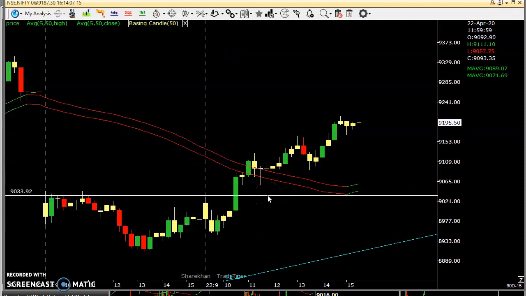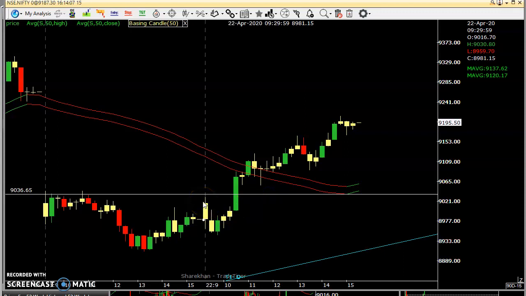This is the first 15 minutes high, and a basic candle closed above this. This is straight away a buying opportunity and gave a decent profit.